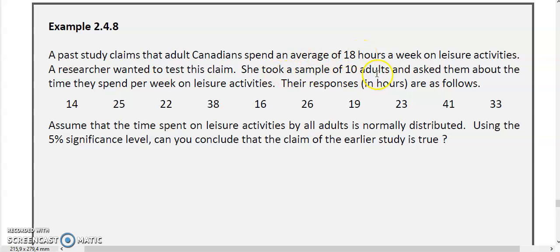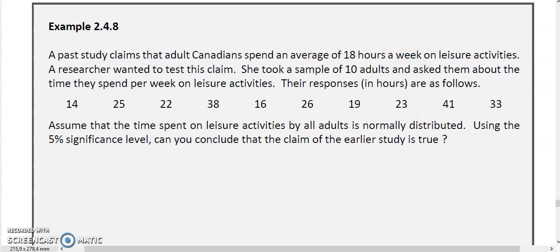She took a sample of 10 adults and asked them about the time they spend per week on leisure activities. The responses in hours are as follows, and here are the hours that they spend per week on leisure activities. Assume that the time spent on leisure activities by all adults is normally distributed. Using the 5% significance level, can you conclude that the claim of the earlier study is true?